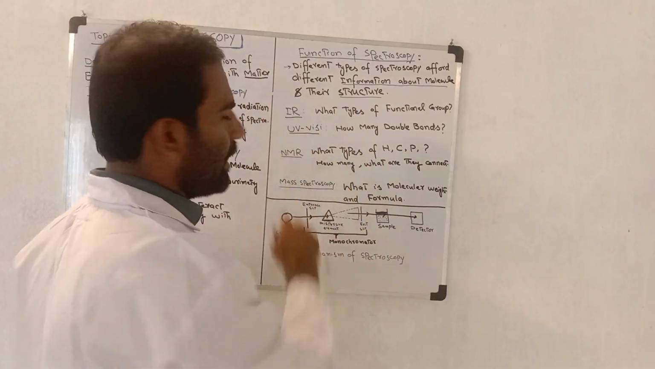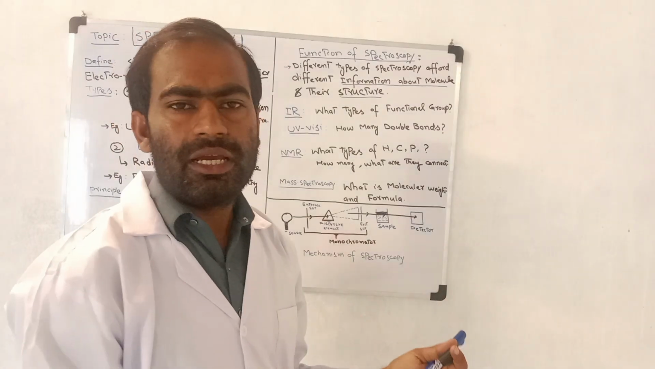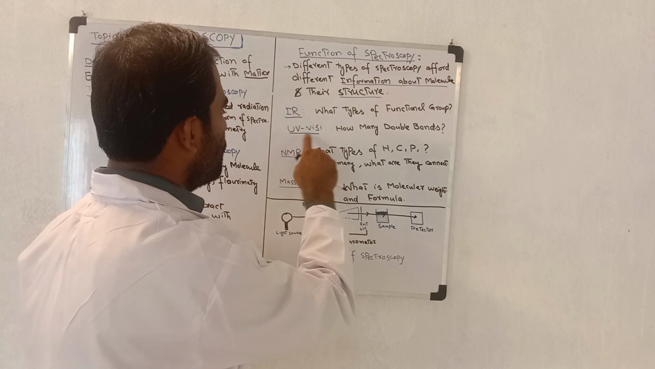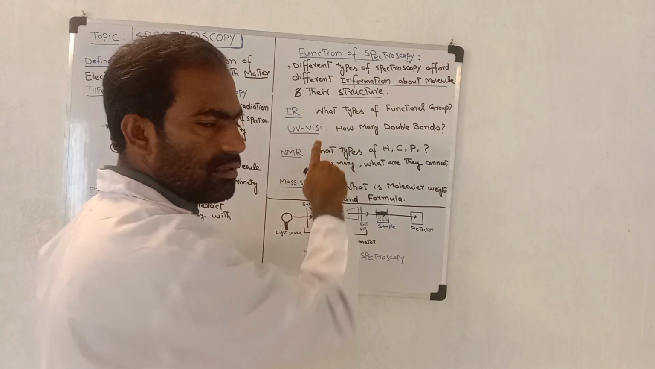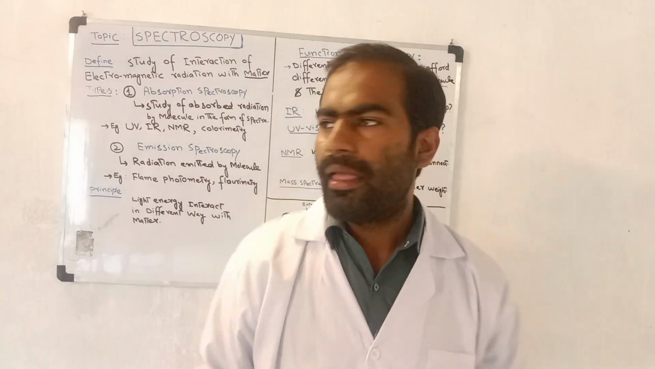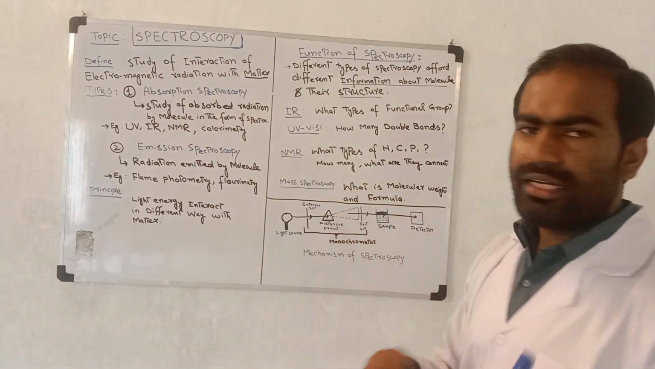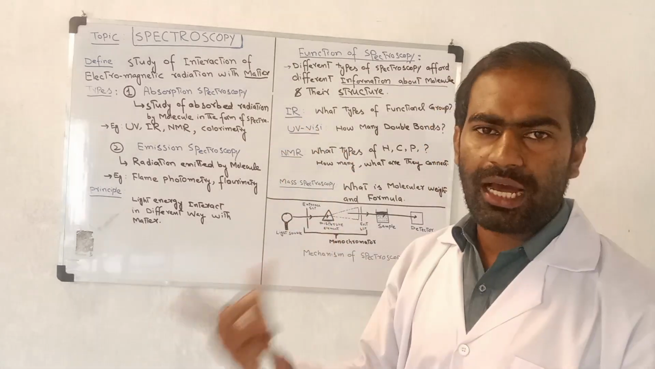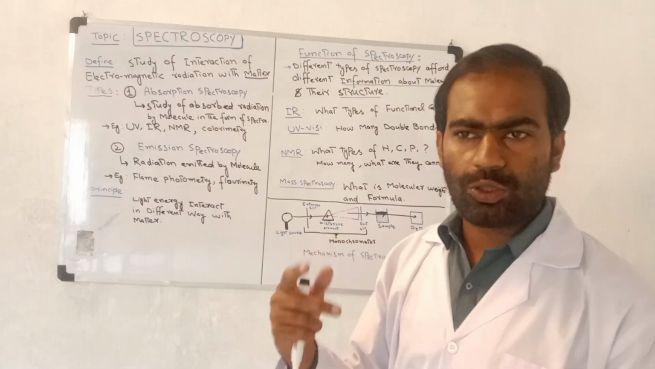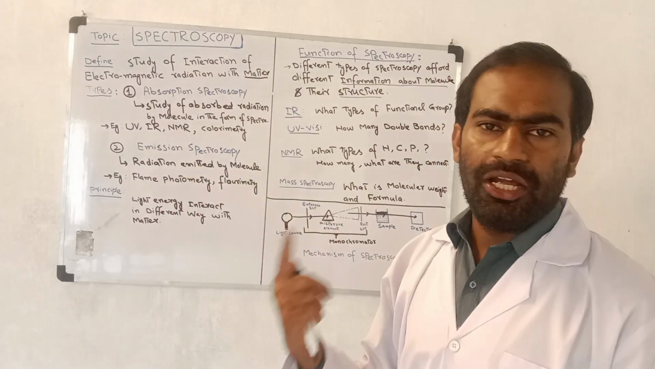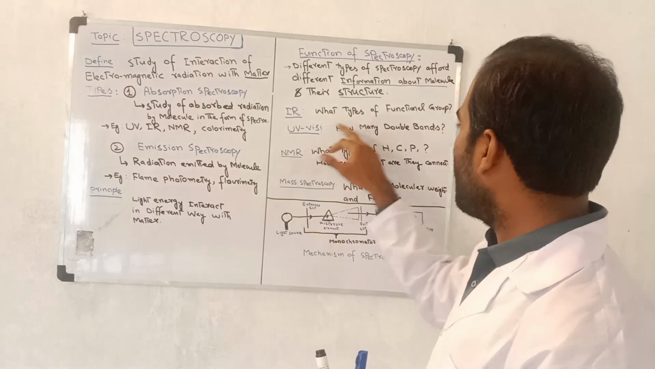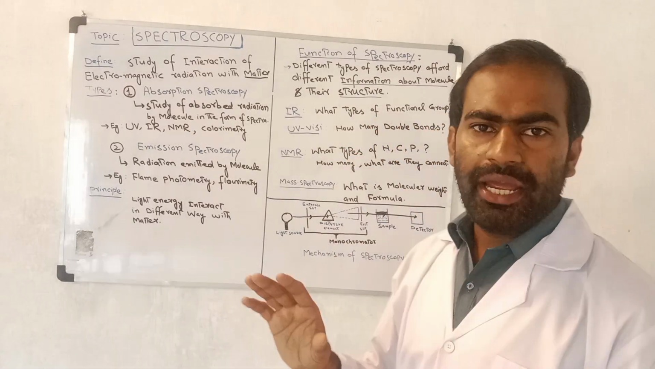There are four main types of spectroscopy that are commonly studied: IR, infrared spectroscopy; UV-visible, ultraviolet-visible spectroscopy; NMR spectroscopy; and lastly mass spectroscopy. What does the IR spectrum tell us? IR spectroscopy tells one main piece of information about molecules: the type of functional group.